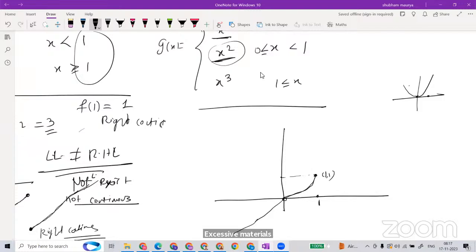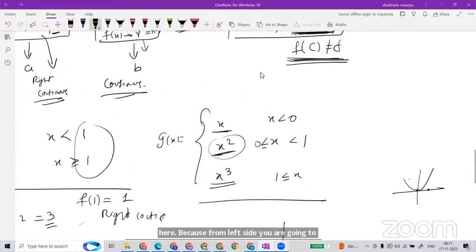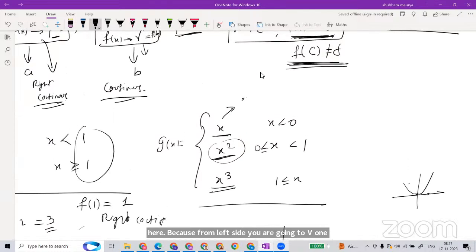So parabola. Now x cube kind of thing. When x is greater than 3, it is x cube. So it is continuous. That's why all are going to be solid here, because from the left side you are going to be 1. Here the left limit at 0 is 0. The right limit at 0 is also 0.